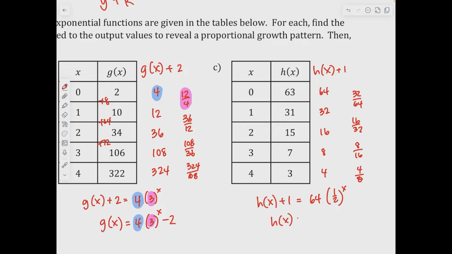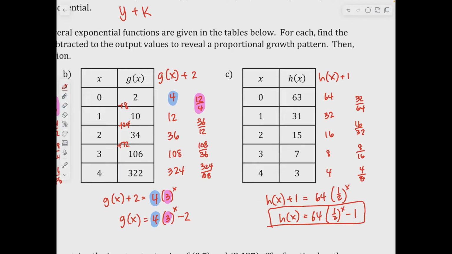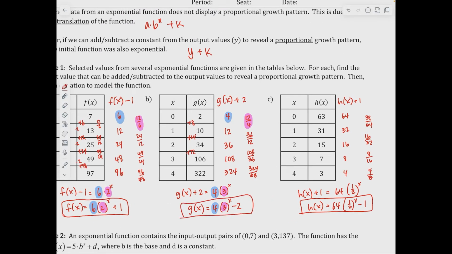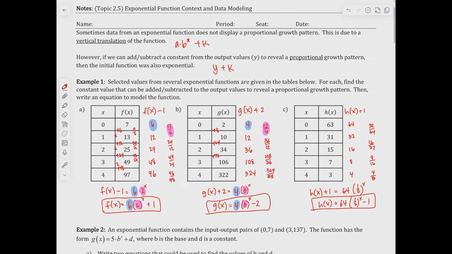So h of x is equal to 64 times 1/2 to the x power minus 1. And that would be my function there. Okay, so that's what I'm looking for. And that is, again, we are adding or subtracting a constant. So constant value that can be added or subtracted to the output values.